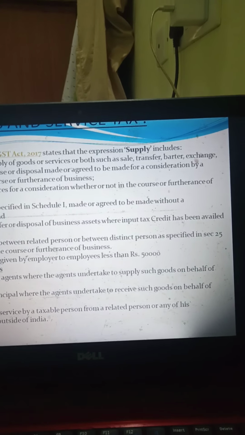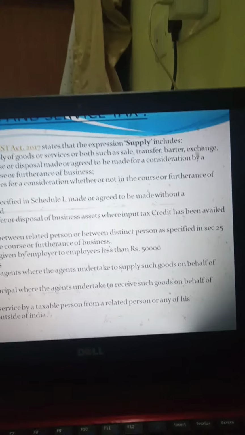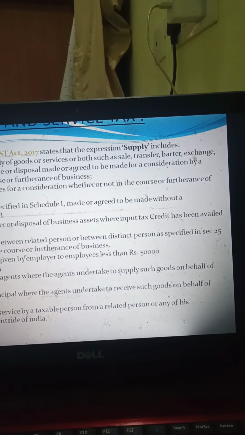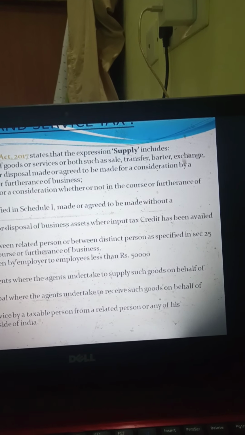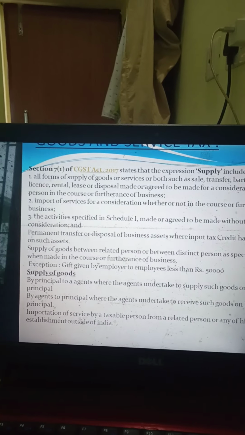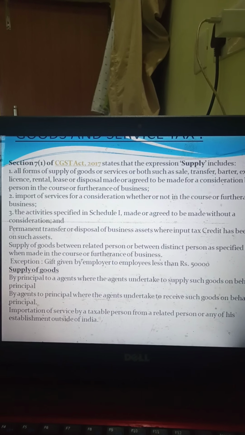Here the second thing is import of services for a consideration, whether or not in the course of furtherance of business. If a person is importing certain services or goods for a consideration, it will form part of supply.